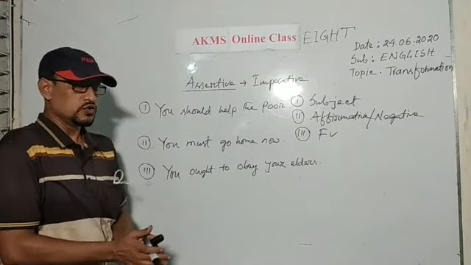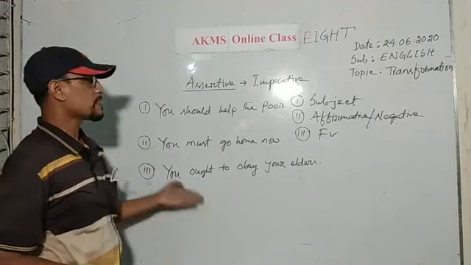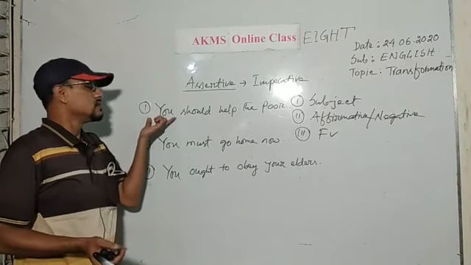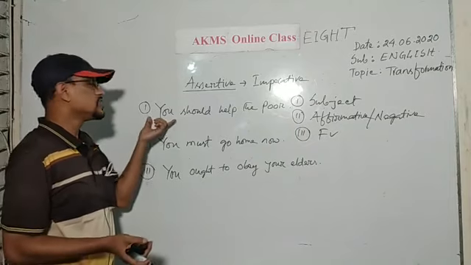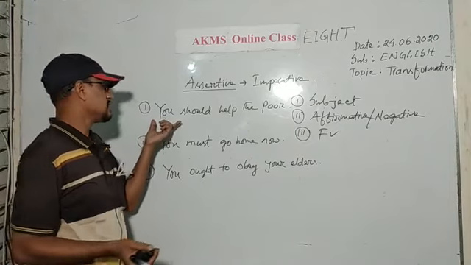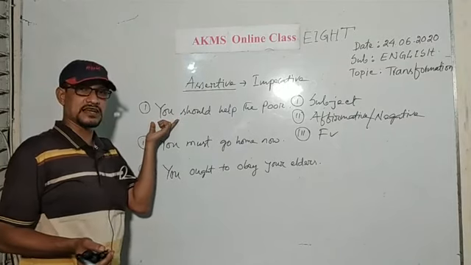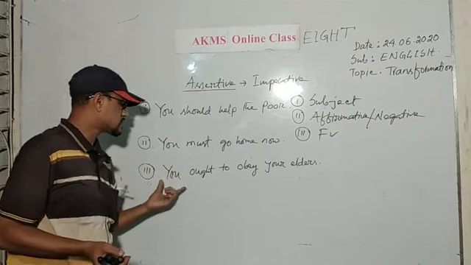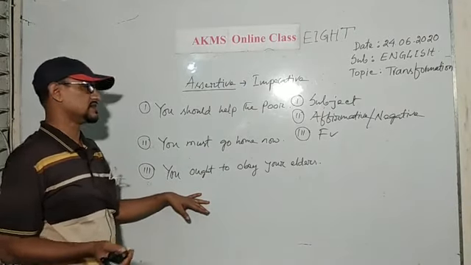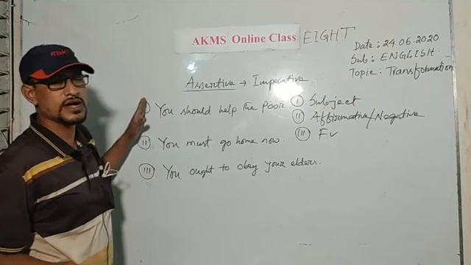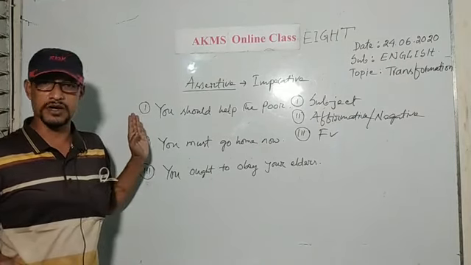You can notice that in these 3 assertive sentences, I have used you as subject, and all of you know that you is second person.